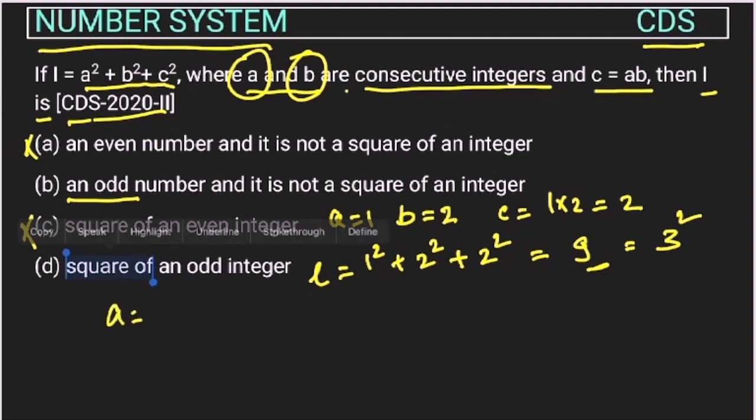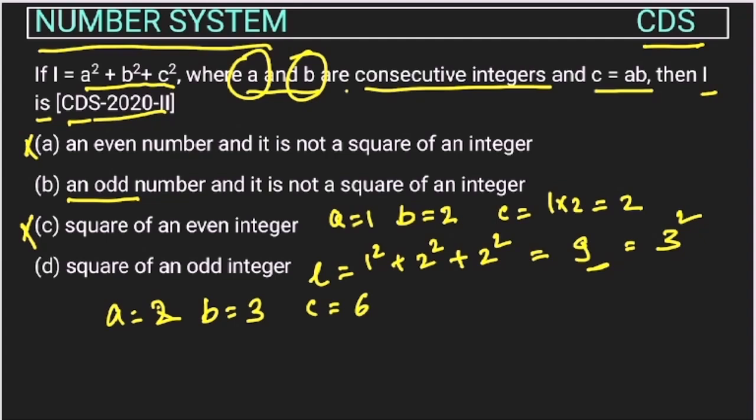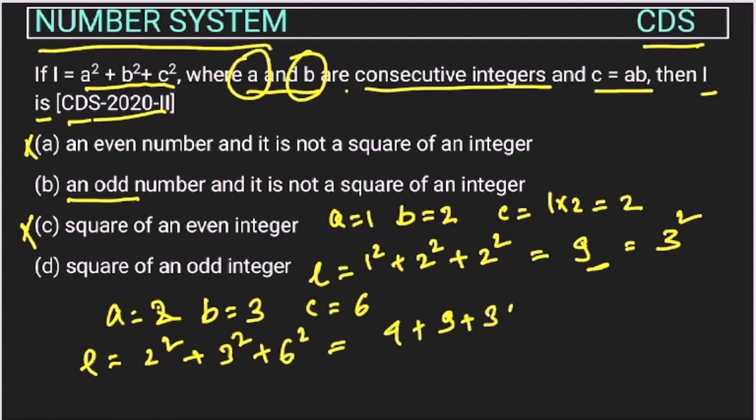Let's take A equal to 2, right? And B is equal to, we will take 3 because these are consecutive integers. Then C will be 2 into 3, 6. So L will be 2 square plus 3 square plus 6 square. So this will be 4 plus 9 plus 36. So this will be 49, right? So this 49 means 7 square. So here we were getting 3 square, here 7 square. So we are sure that it is a square.